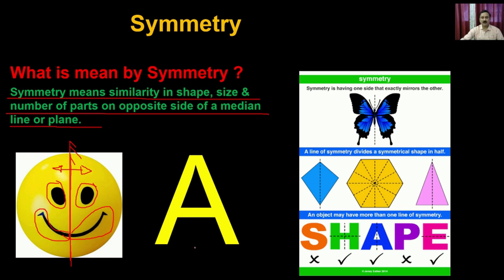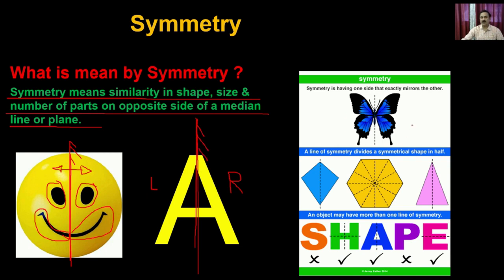Similarly, for example, you have the letter A. If I put a plane of symmetry in the center, the left side is identical to the right side. You can imagine if I put a mirror in the center, the half A is going to be the same as this side.